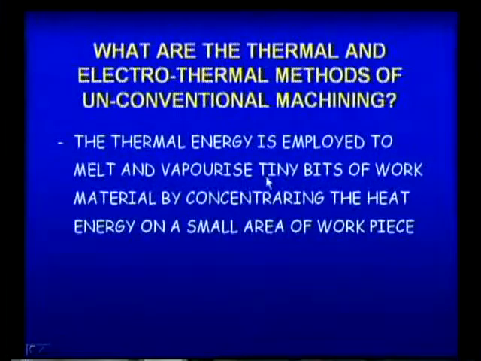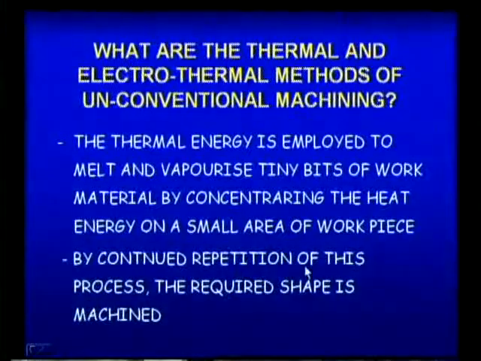That means the total heat is concentrated on a small area, so that we get more heat and material removal takes place. This is the principle of electrothermal or thermal methods. Now, let us see the types in this. By continued repetition of this process, the required shape is machined. So, we concentrate on a small area, and like that we have to repeat it a number of times, so that whatever machining, curves or metal removal we want can be done in this particular process.